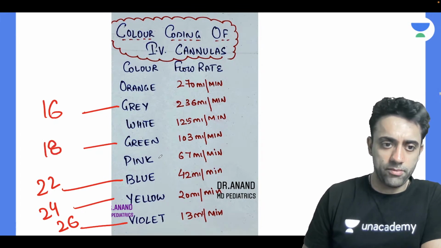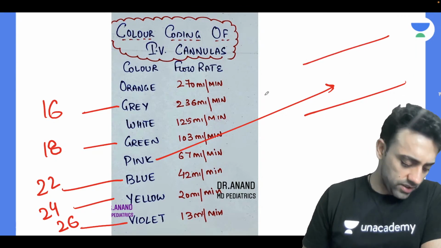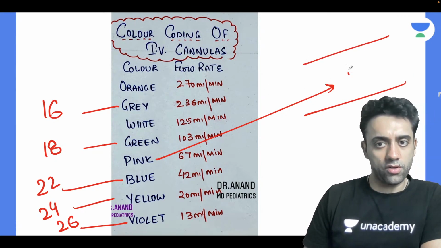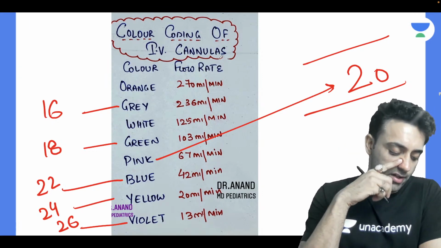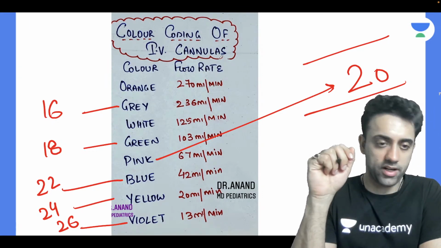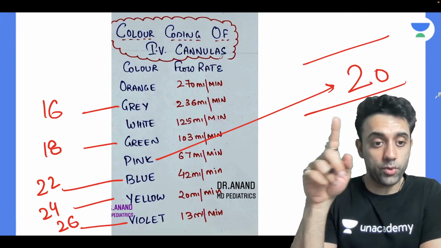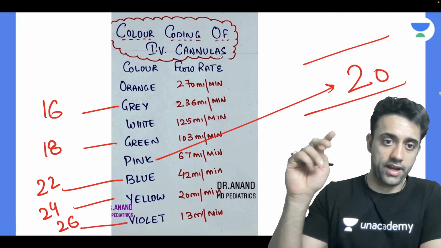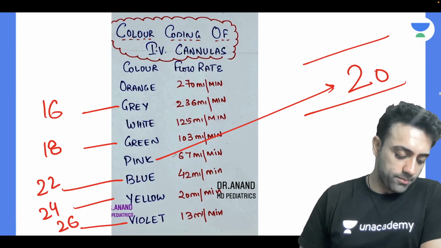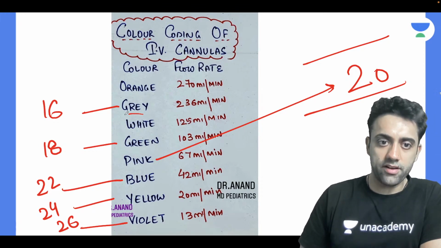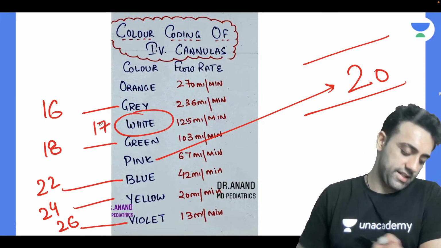What about pink? Now tell me pink. Pink color cannula. Already someone has told pink is 20. Which of the color cannula is an odd number? Like 16, 18, 20, 22, 24, 26. So many we have covered, okay? So odd number वाला कौन सा होता है मेरे को नहीं पता. Osama bro, what do you think, Kavya? Shagufta, odd number. Yes, odd number is our white. White is 17 number.